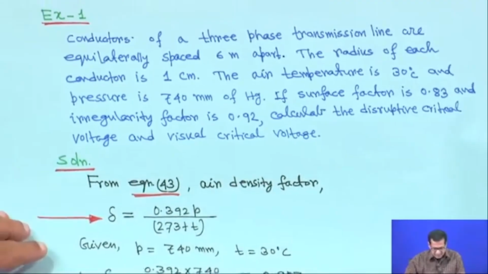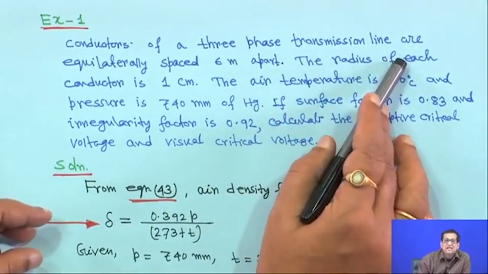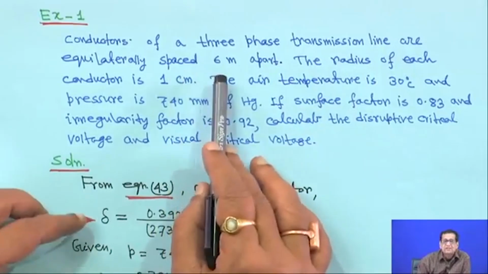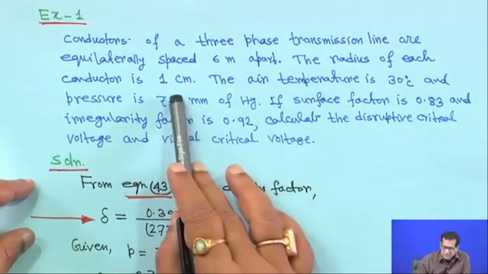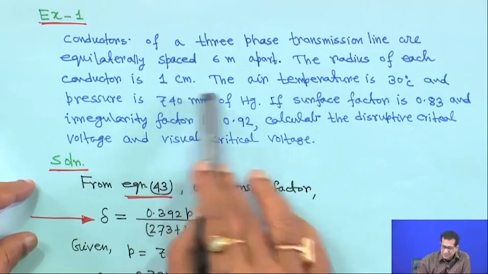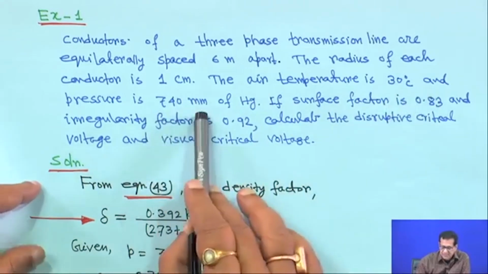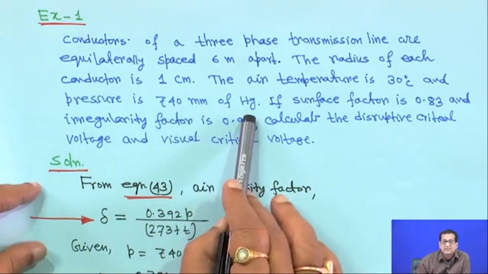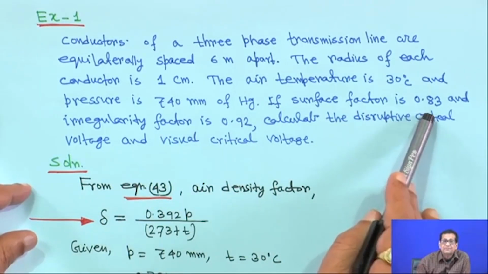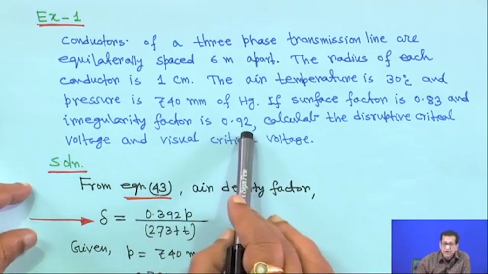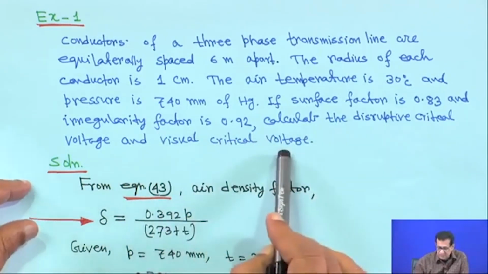The conductors of a 3-phase transmission line are equilaterally spaced, 6 meter apart. The radius of each conductor is 1 centimeter, the air temperature is 30 degrees Celsius and the pressure is 740 millimeter of mercury. If the surface factor is 0.83 and the irregularity factor is 0.92, calculate the disruptive critical voltage and visual critical voltage.